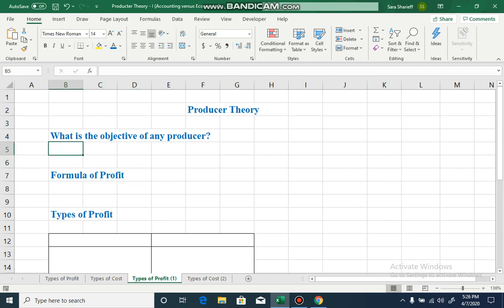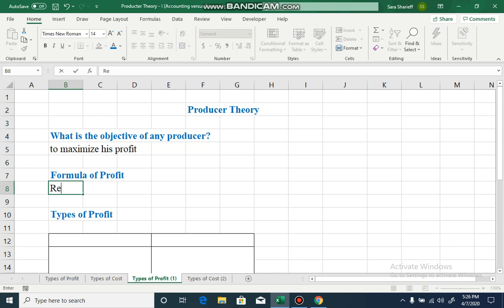In the parlance of language, we say what is the objective of any producer? To maximize his profit, right? What is the formula for profit? What is the general expression? Revenues minus cost. So the objective of any producer is basically to maximize this expression, revenues minus cost.